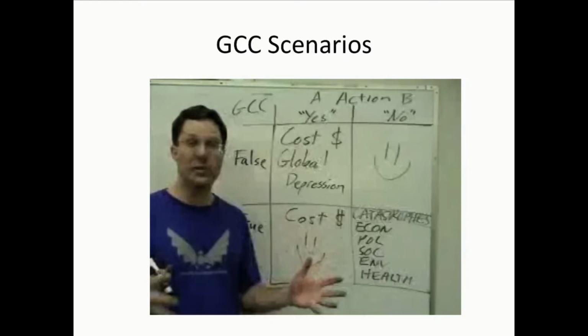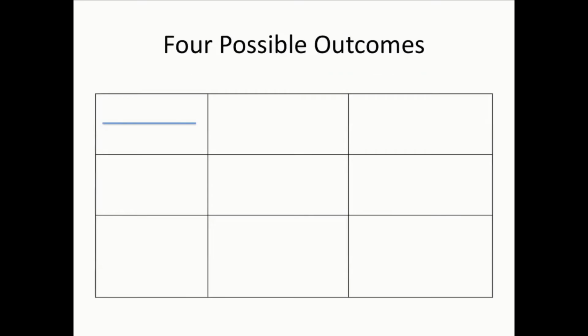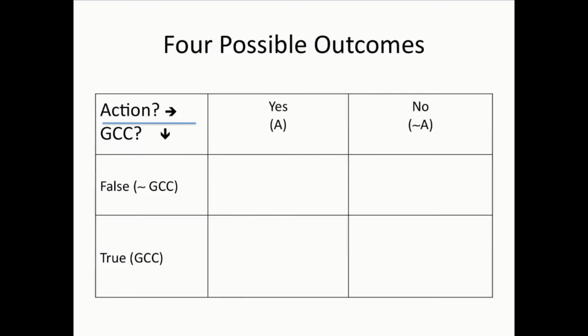These results will be physical scenarios, possible outcomes based upon our acting or not acting, and the presence or absence of global climate change. Once again, we have the same row headings and column headings. And in each cell, we will have a scenario based upon the logical circumstances we derive from these headings. The outcome for the first cell, where we took action but didn't need to, is a global depression. We'll symbolize this by the letters GD.